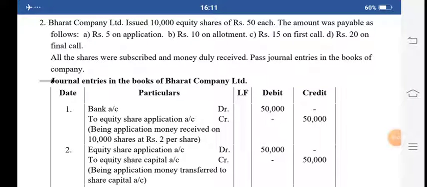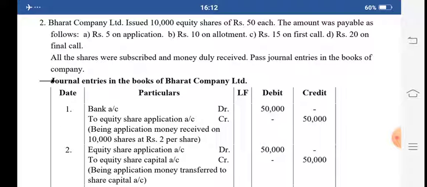Hi students, this lecture is for BBA second semester. I hope all of you saw the earlier lecture, which was on the issue of shares at par values. I hope all of you understood the problems which we solved. In this lecture also we will take one more problem on the issue of shares at par values.